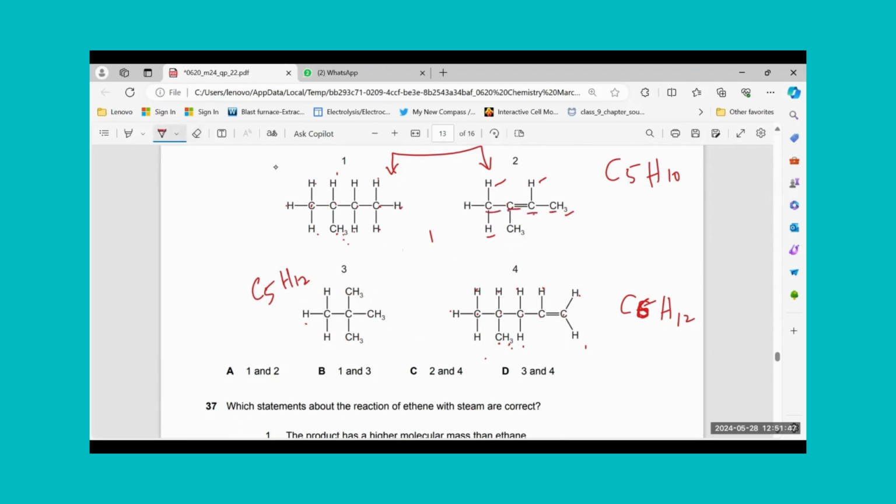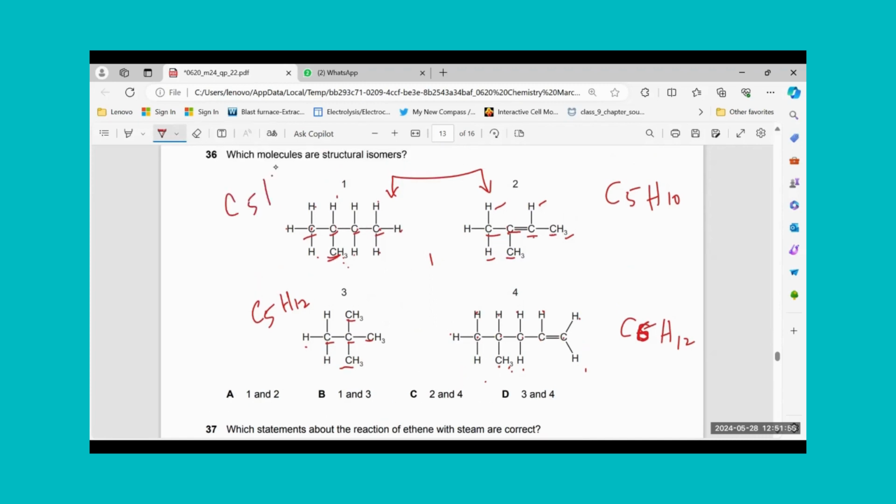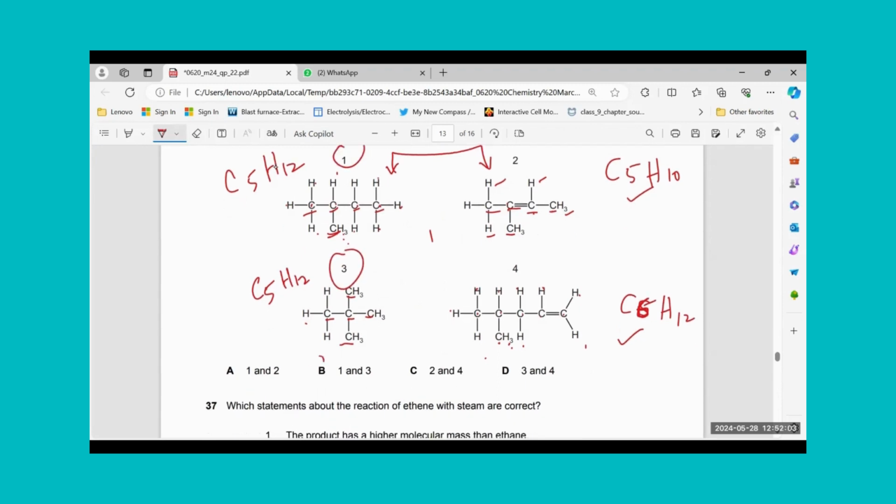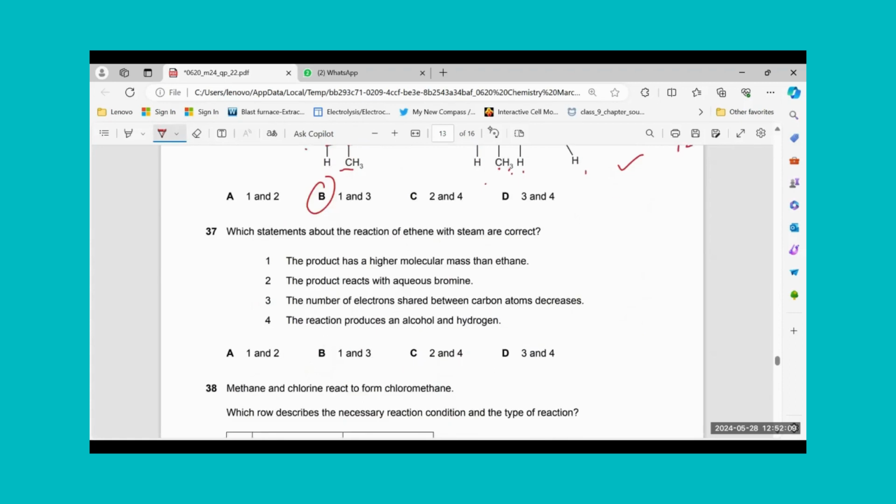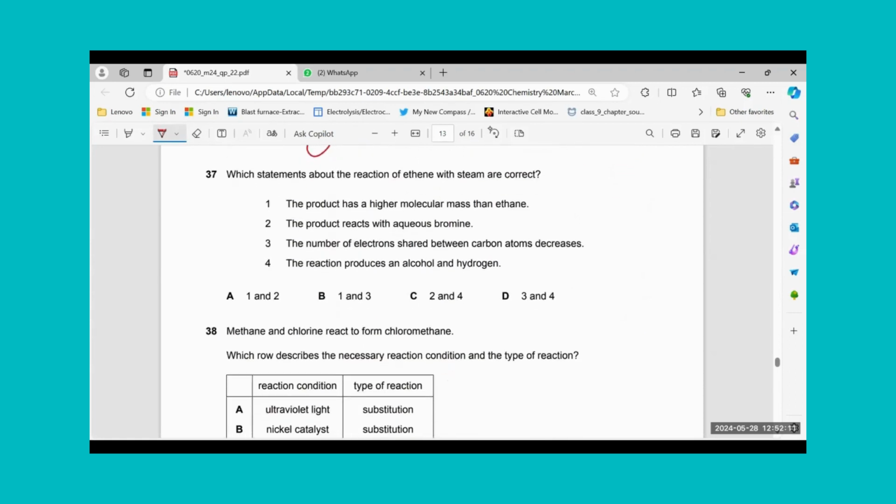One, two, three, four, 5. 1, 2, 3, 4, 5. 1, 2, 3, 4, 5. Oh, okay. This was C5H12. This is C6H12. This is C5H10. So 1 and 3 are the isomers. B. This was C5. I counted it as 1, 2, 3, 4. Yes. All right, MCQ number 37, which statements about reaction of ethene with steam are correct?